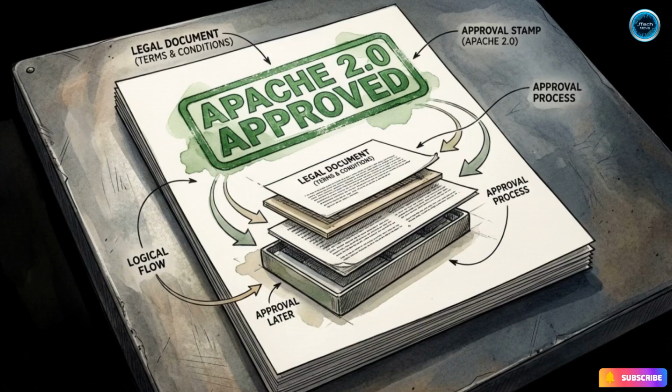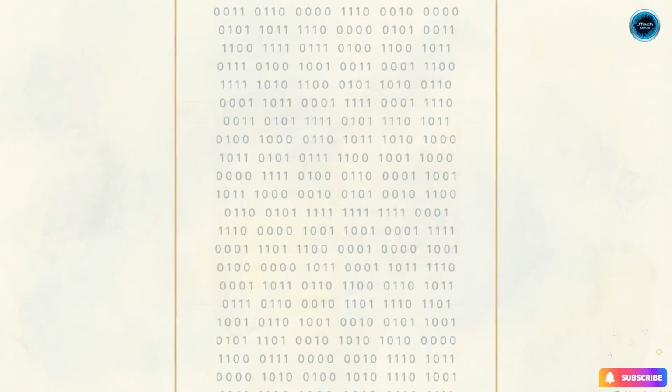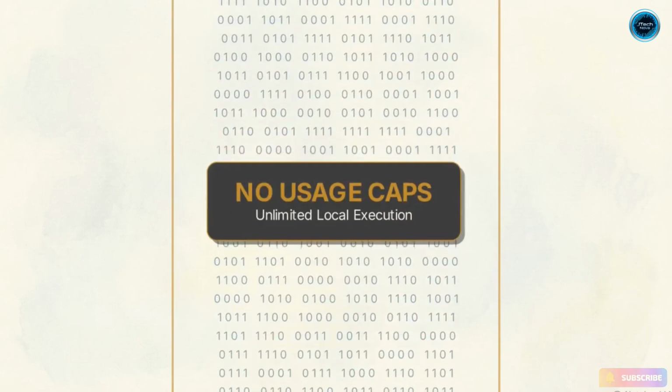It brings frontier-level reasoning to offline environments, removing the need to transmit data outside the firewall. This deployment is backed by an Apache 2.0 license, granting engineers complete commercial freedom, raw access to the model weights, and execution without arbitrary usage caps.